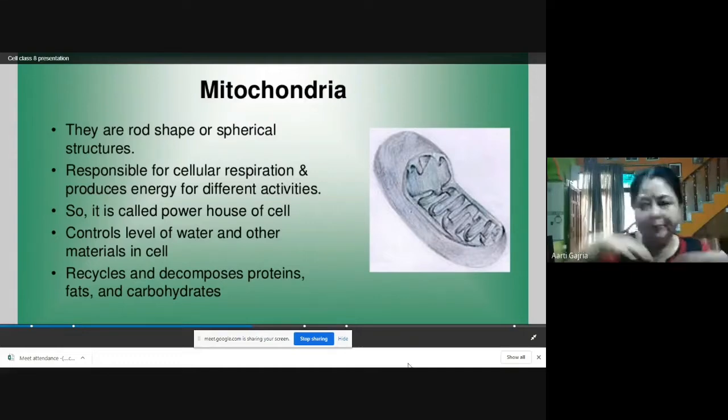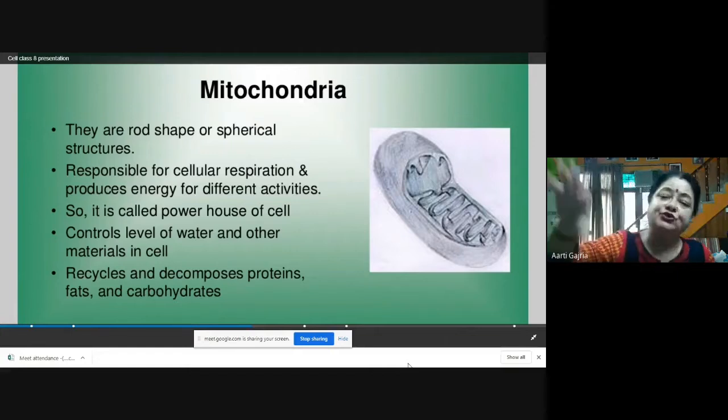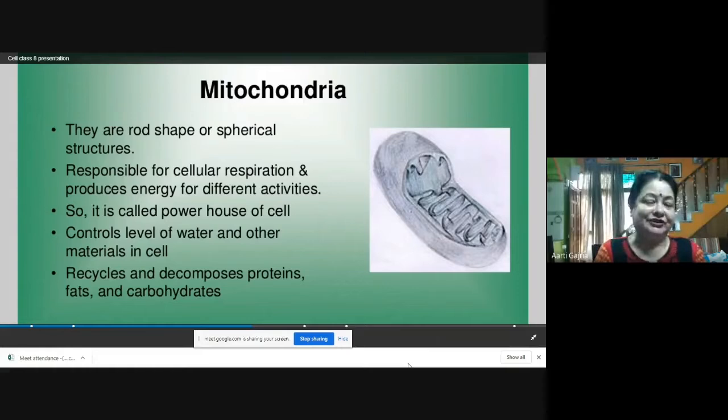We are breathing, inhaling oxygen rich air and exhaling carbon dioxide rich air, and that oxygen is sent to each and every cell of our body for cellular respiration. Inside each and every cell of our body, this oxygen is required to oxidize the food molecule, that is glucose, and that gives energy for our body for various activities.